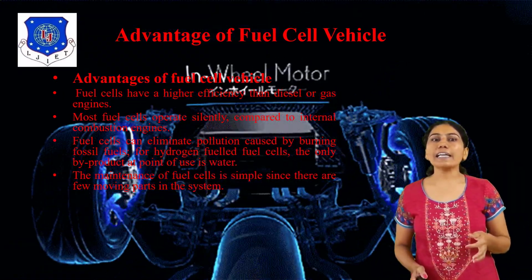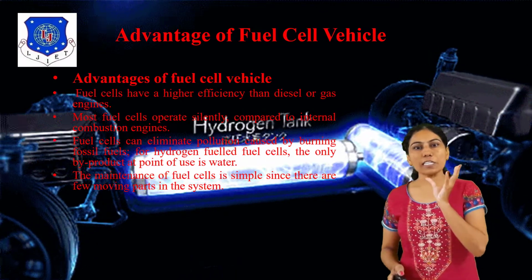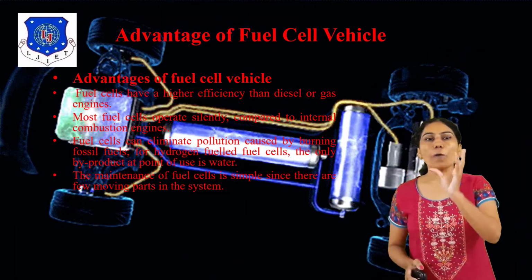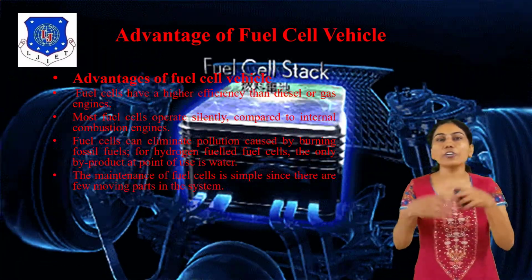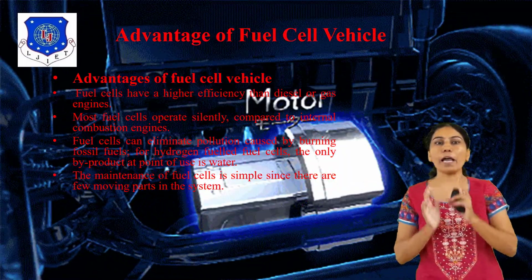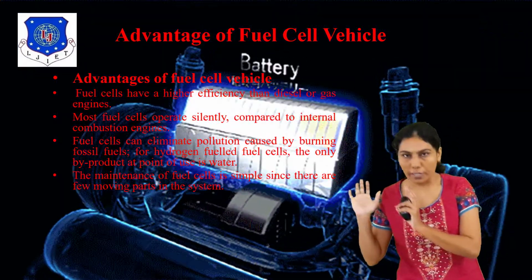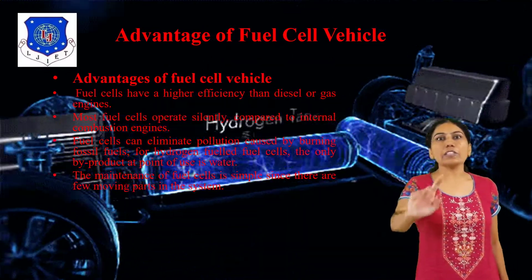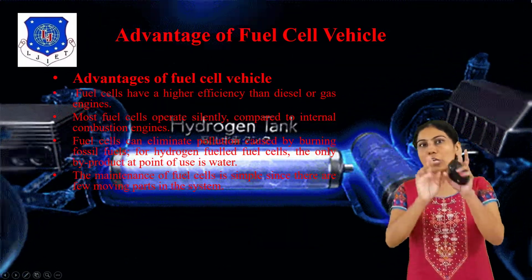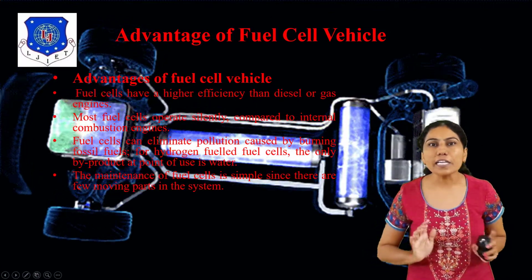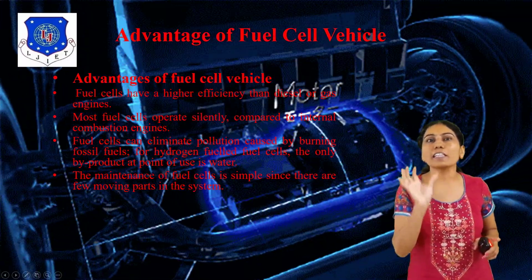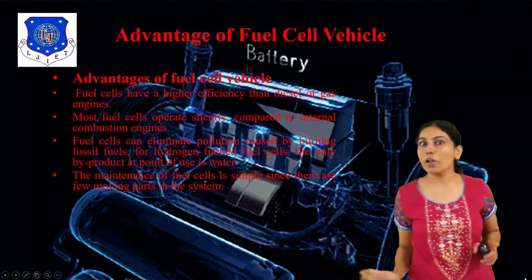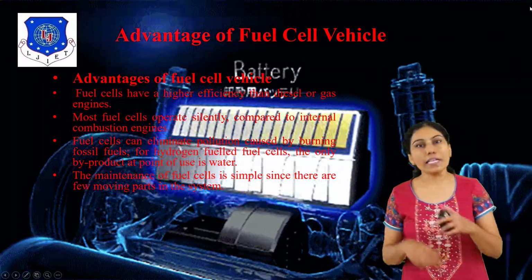Fuel cells also avoid the pollution caused by burning fossil fuel. The hydrogen fuel cell's only by-product is water. Compare a gasoline car and a hydrogen fuel cell car. The main difference is that gasoline combustion gives exit products like carbon dioxide plus water vapor, while the hydrogen car gives only water vapor.